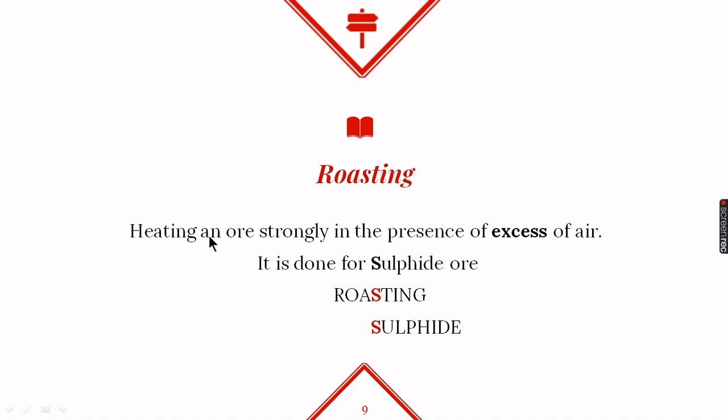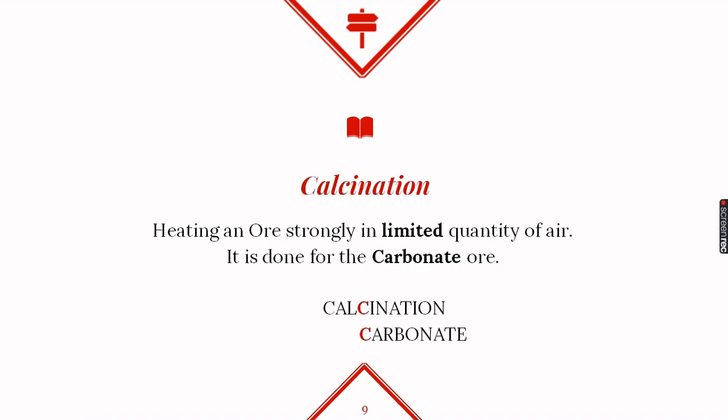In this process, an ore is heated strongly in the presence of excess of air, and it is done for sulfide ore. So if you see this S and S, just remember that roasting is for the sulfide ore. Another term is calcination. In this again an ore is heated strongly, but here in limited quantity of air, and this is done for the carbonate ore. Now C and C to remember that calcination is done for the carbonate ore.